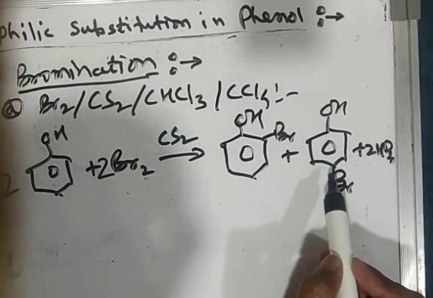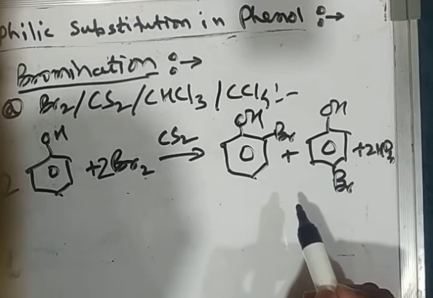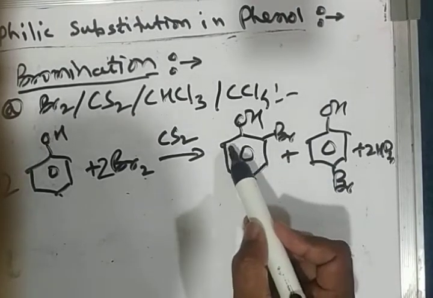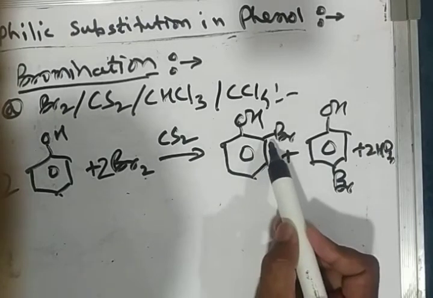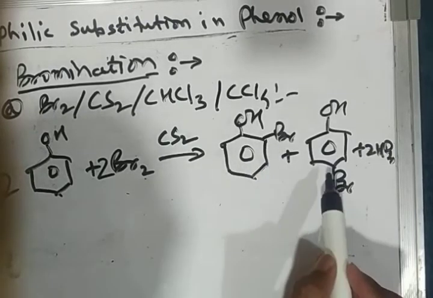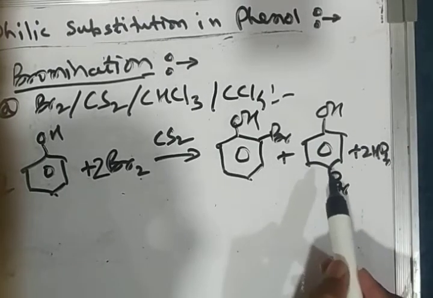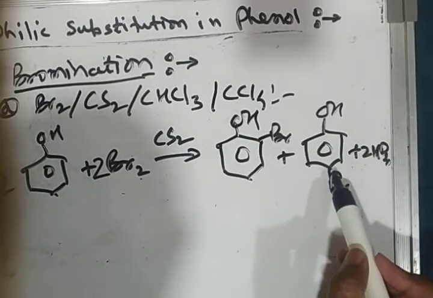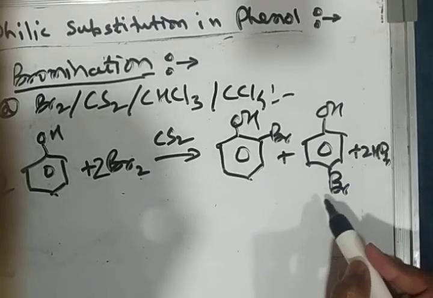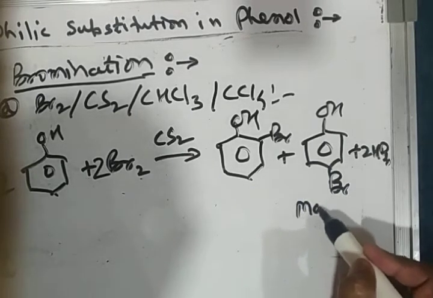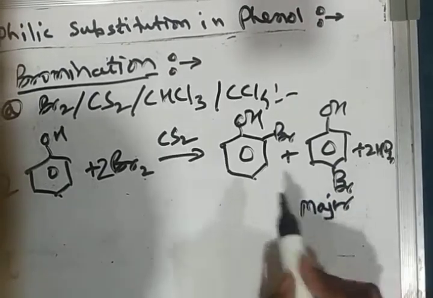These two products are not in equal proportion. The ortho position is more sterically hindered, so less substitution occurs at the ortho position, but the para position is more free to attack as compared with the ortho position. So para bromophenol is the major product in bromination.